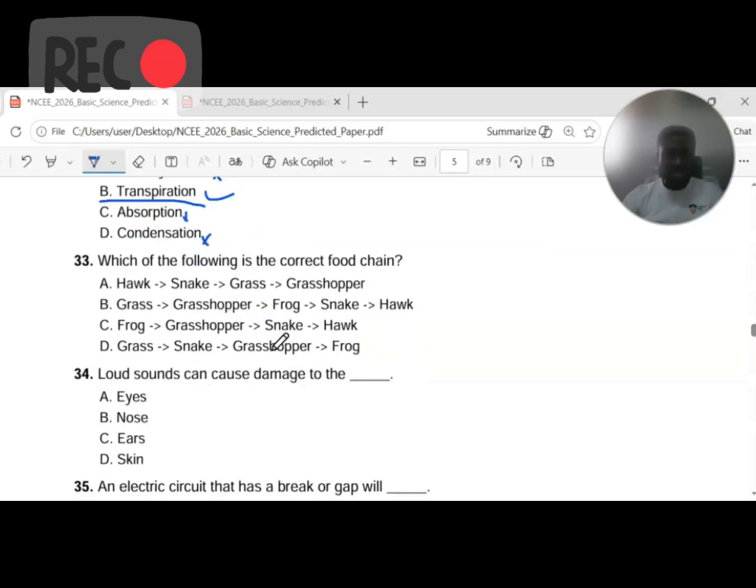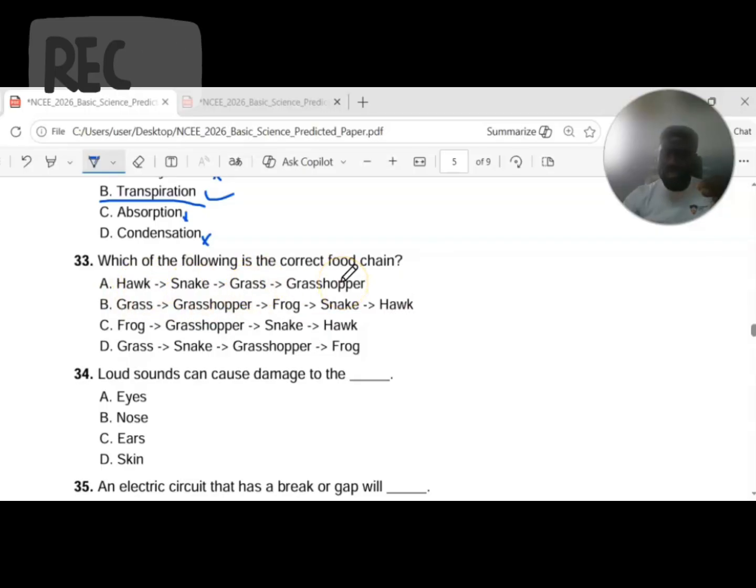Then question 33 says, which of the following is the correct food chain? Now, food chains and food webs occur in the ecosystem. This is under ecological studies. When you study ecology, ecology simply has to do with the study of the interactions in the physical environment between plants, animals, and other non-living things in the environment. So A, we have hawk, snake, grass, grasshopper.